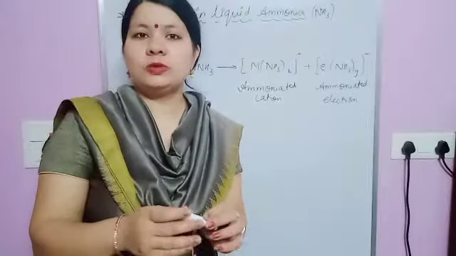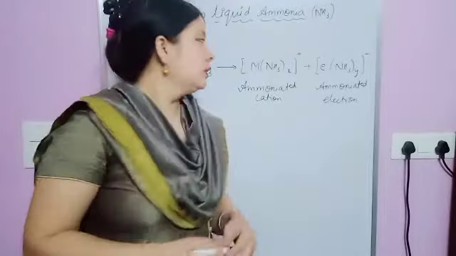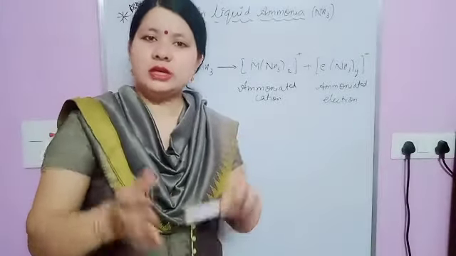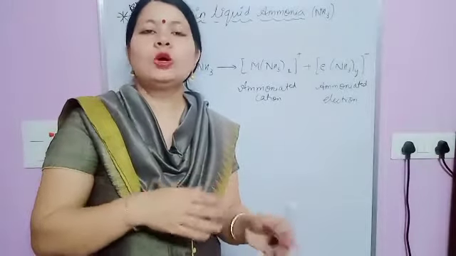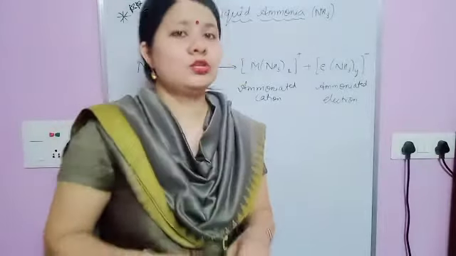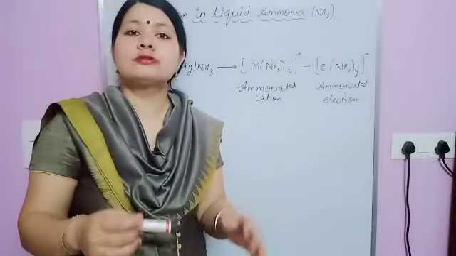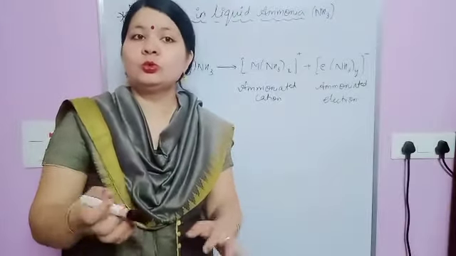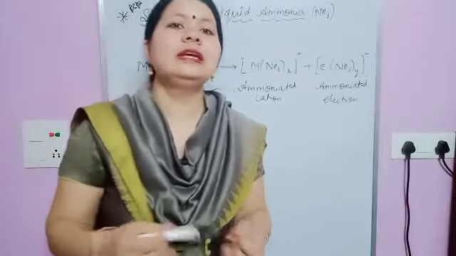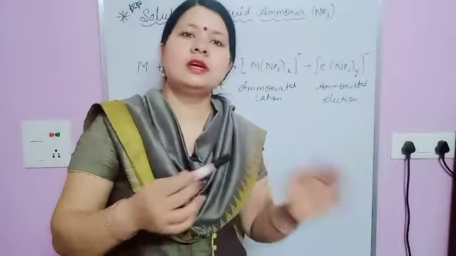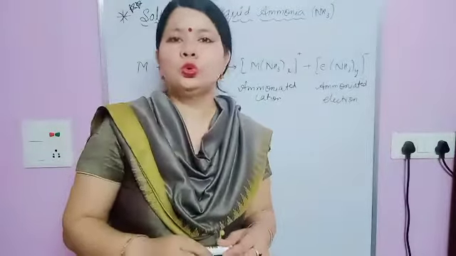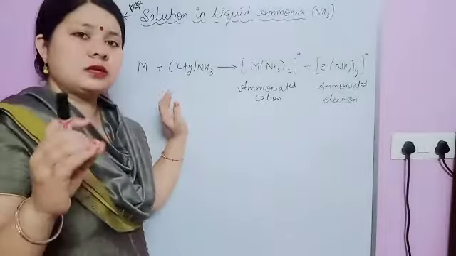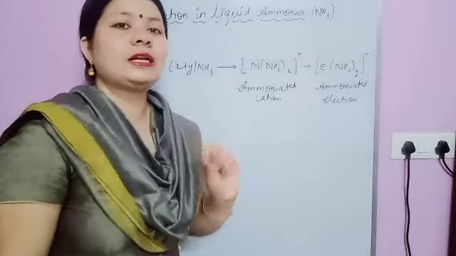They are conducting also, means they are conductors, those who conduct. So they are conducting in nature, and as concentration increases, in case of the dilute one the color is blue. As concentration increases, the color changes from blue to bronze. Again a reasoning question: why does the color change from blue to bronze? Because the concentration increases, and as concentration increases there is a change in color from blue to bronze.